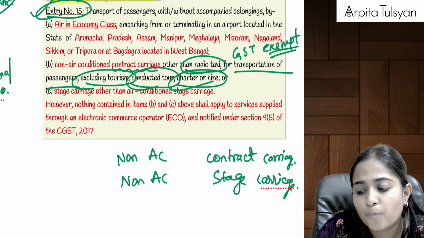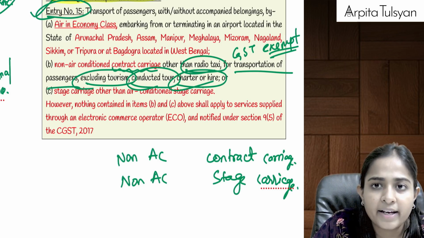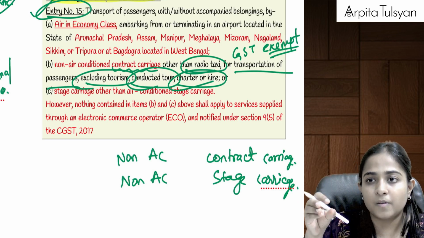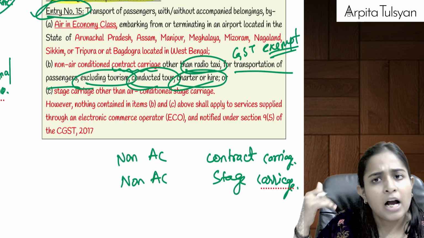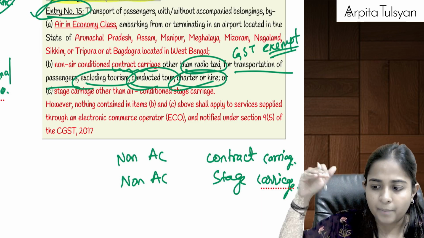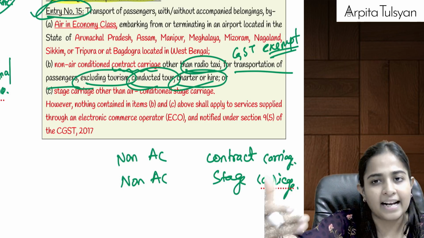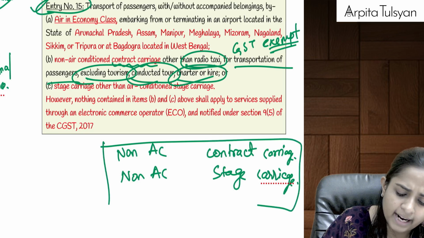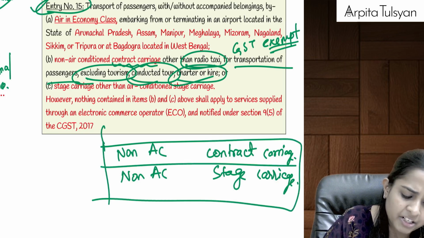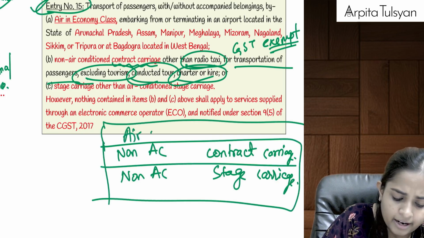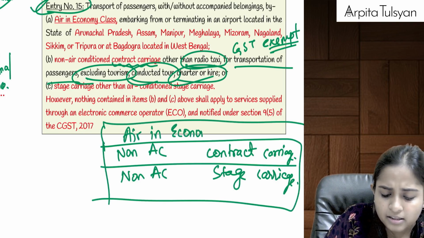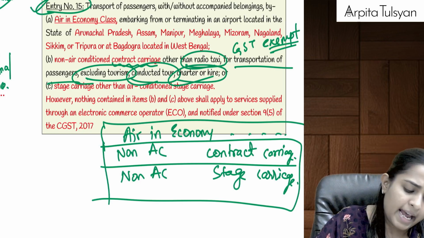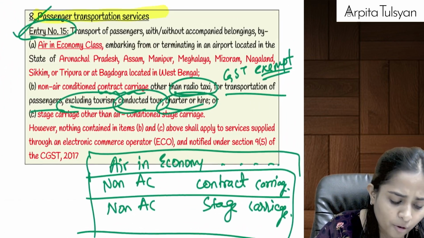Okay, public transport, where not only known people are sitting together, unknown people will get in at a particular stop and get down at a particular stop, etc. So if it is a non-AC contract carriage or a non-AC stage carriage, and air travel in economy class starting or ending in those specific airports, then this will be totally exempted from GST.